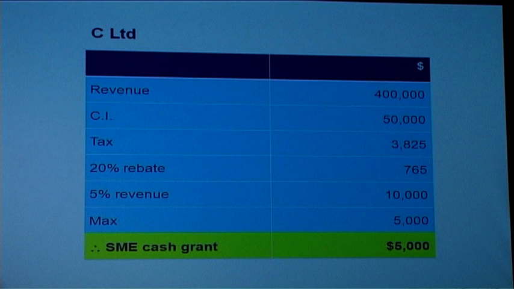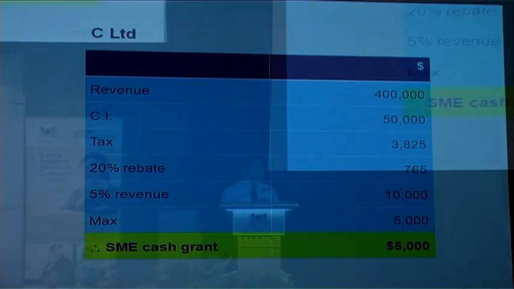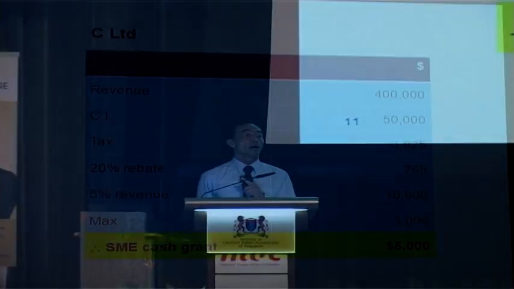So you can see here that even for tax paying companies, they can be entitled to the cash grant, because we look at the higher of the two. In other words, if your tax payable is more than 100,000, definitely your 10,000 rebate will be the higher. But if your tax payable is below 50,000, then your cash grant will be the higher.